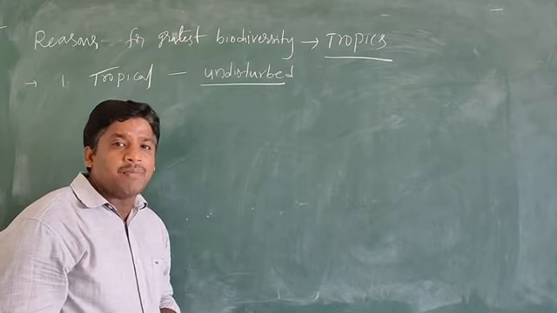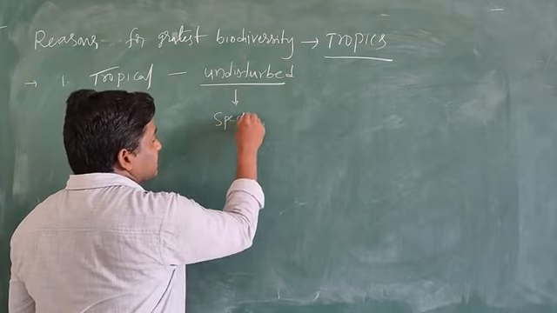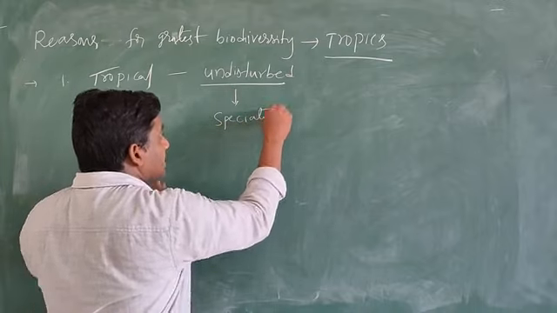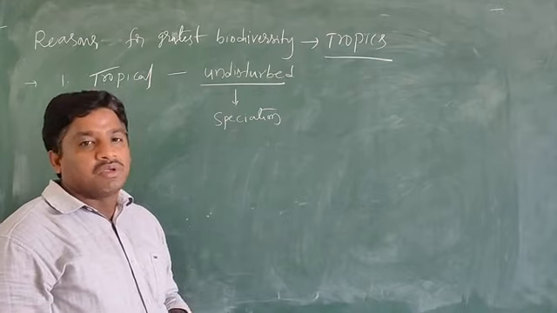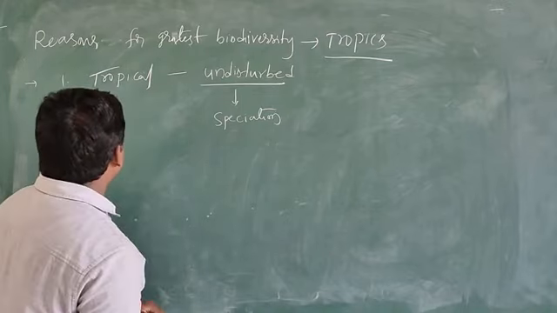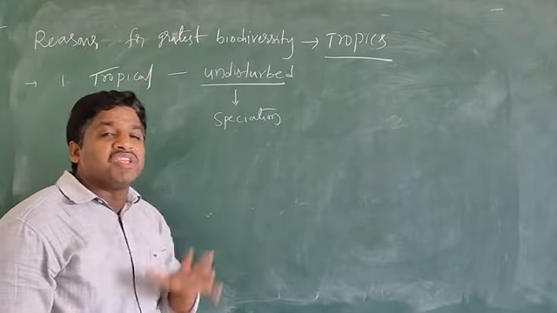As a result, what will happen? Speciation. That means new species are produced. Once again, the tropical latitudes have been undisturbed for several millions of years.